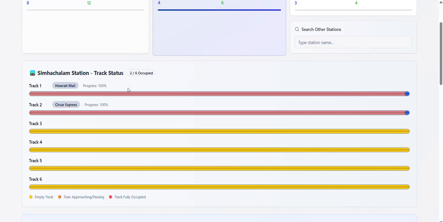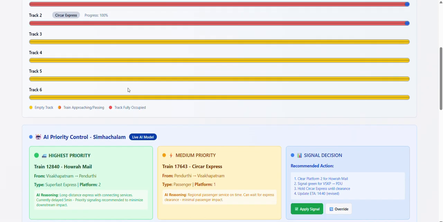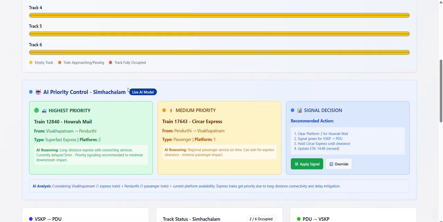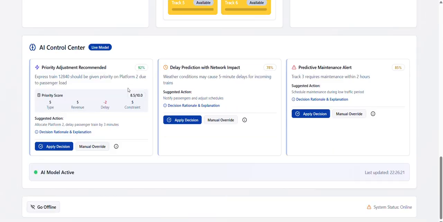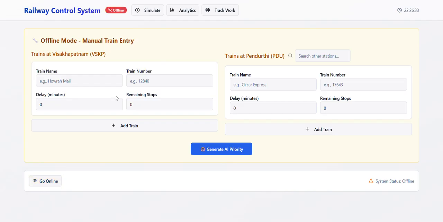Internet is unreliable in many sections, and if connectivity is lost, decision making by AI will stop. So for this, we have come up with an option for offline mode, where the controllers need to enter the data manually and then the AI will generate the priority. So let's see how it works.